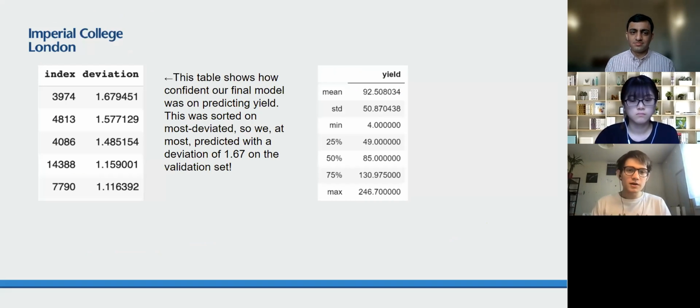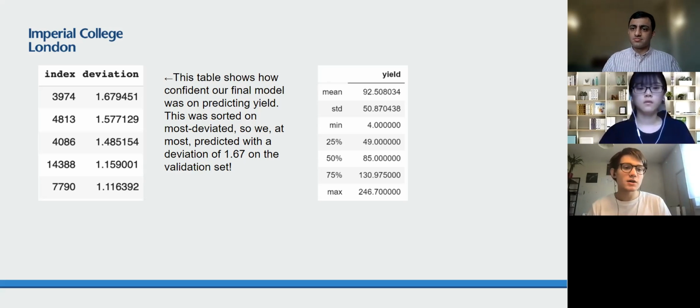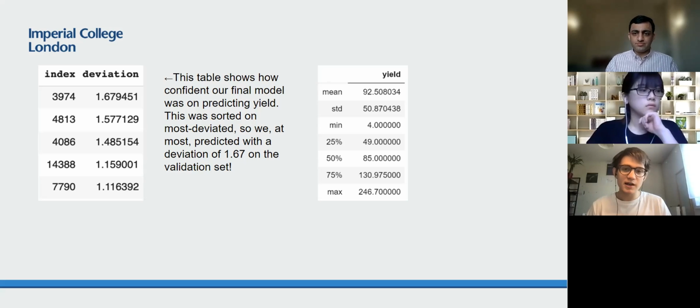It's also important to know how confident our model was in its predictions. We did this by finding variation between the trees used in the random forest, and we found that our model was quite confident in what it was doing. The table on the left shows the most deviated predictions, and having a deviation of only 1.6 in yields that vary from 4 to 246 is absolutely fantastic. Next slide, please.